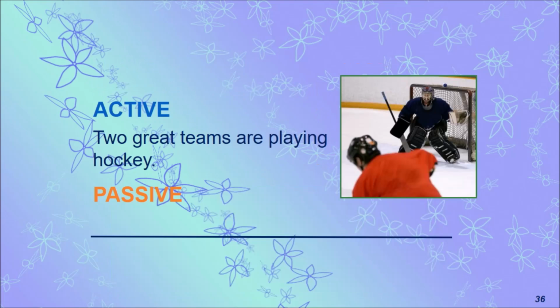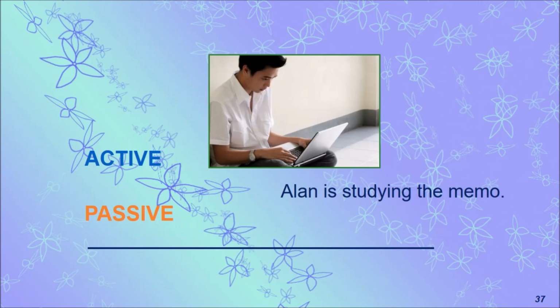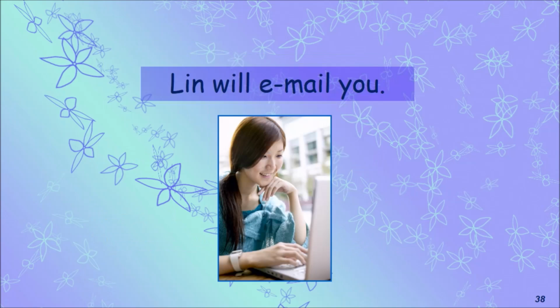We don't have any passive form for future continuous tense. Two great teams are playing hockey. Hockey is being played by two great teams. That is the passive form. And Alan is studying the memo. The memo is being studied by Alan. And Lynn will email you.